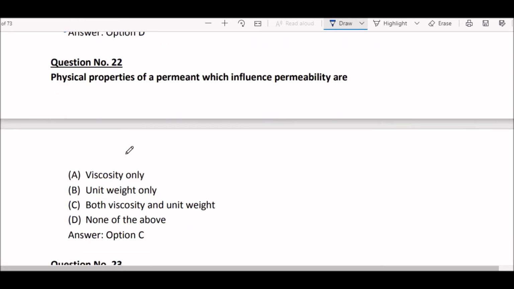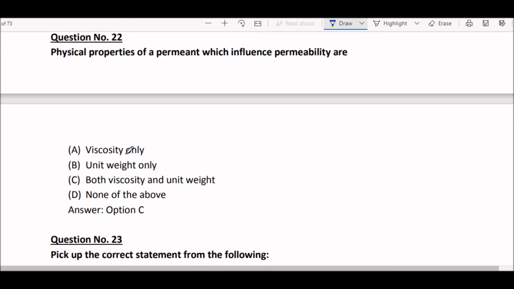Next question. Physical properties of a permeant which influence permeability are option A, viscosity only, option B, unit weight only, option C, both viscosity and unit weight, option D, none of the above. Right answer is option C, both viscosity and unit weight.